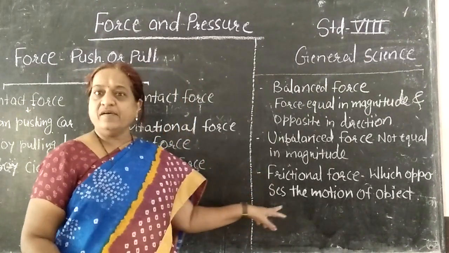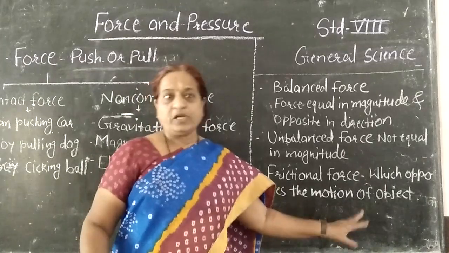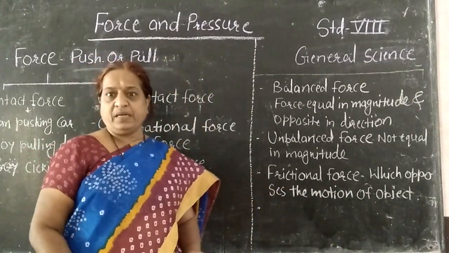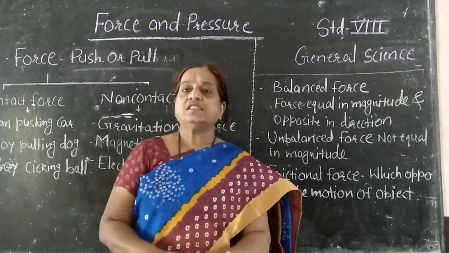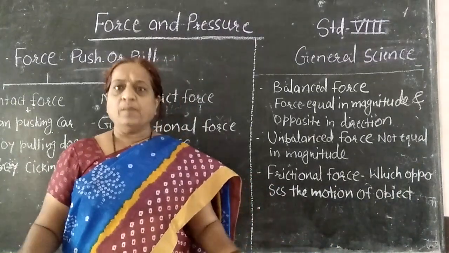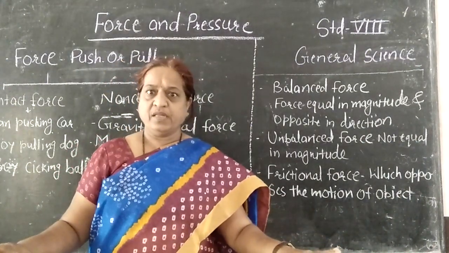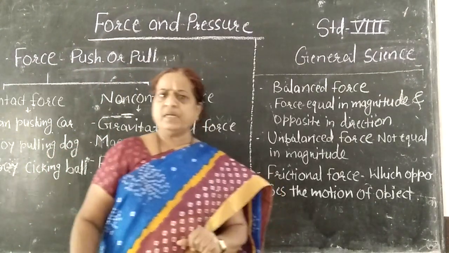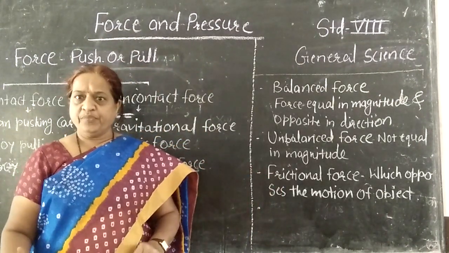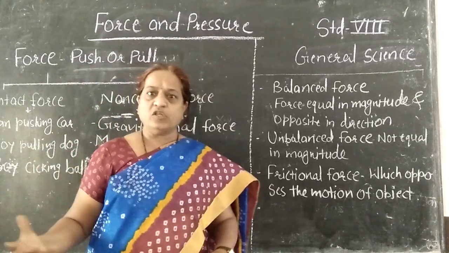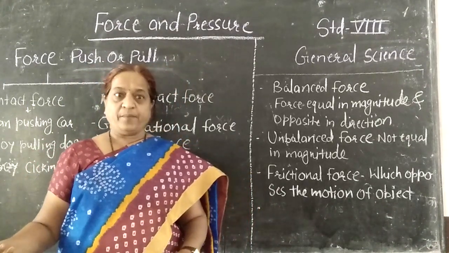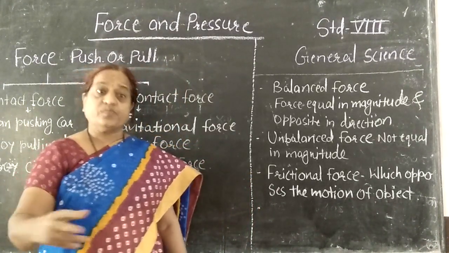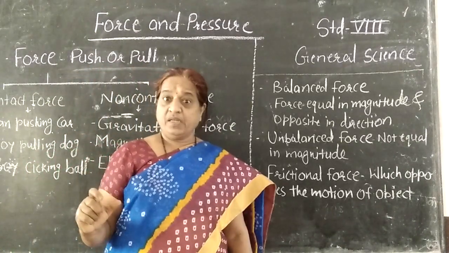So that is known as a frictional force. Now see one more example. Suppose consider that the surface is smooth, completely glassy, and at that time if an object is moving on it, what will happen? As there is no friction, the object will continuously move on that surface. That means it remains in its state of motion.